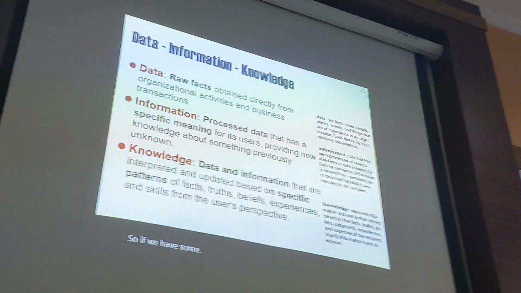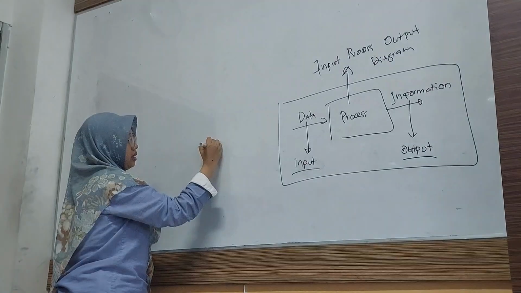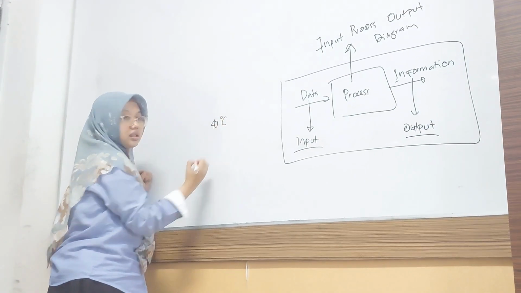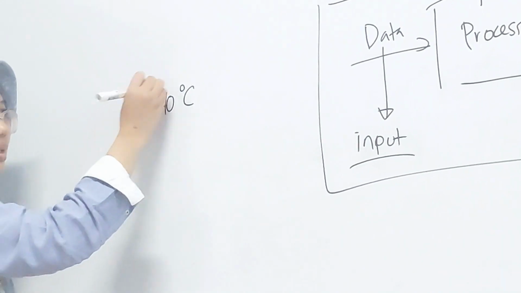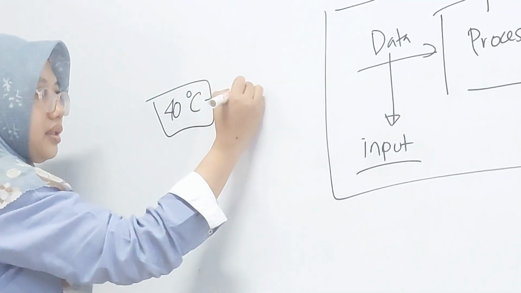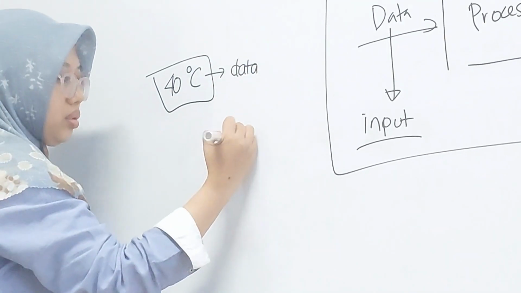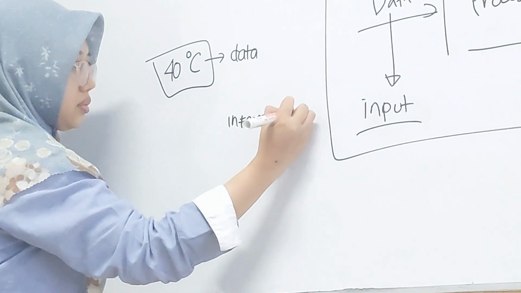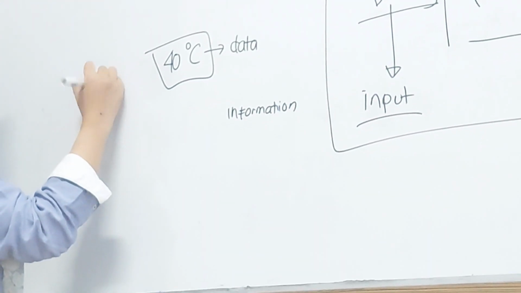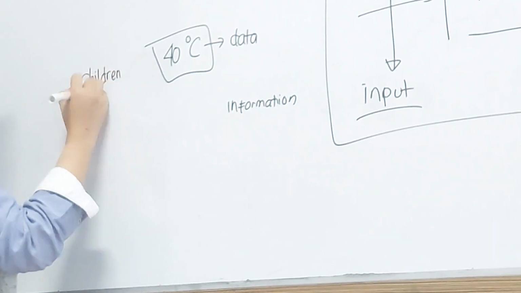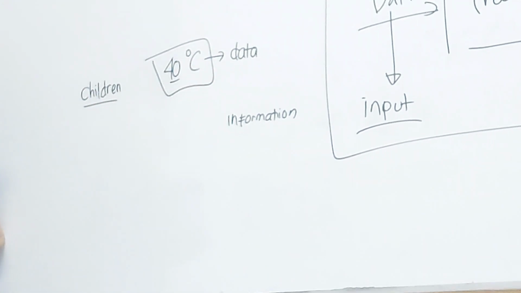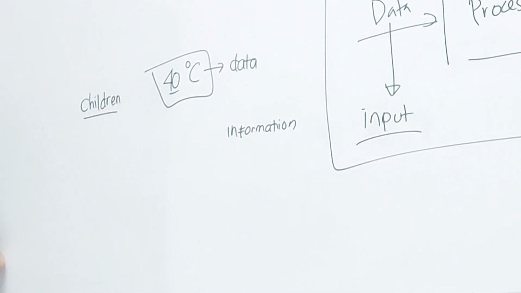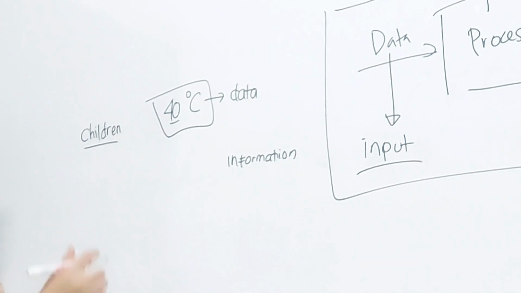For example, the child's body temperature is 40 degrees Celsius. This is data. So this is the information: the child's temperature is 40 degrees Celsius.